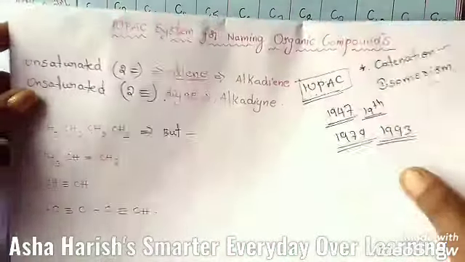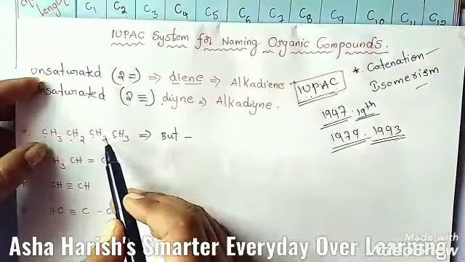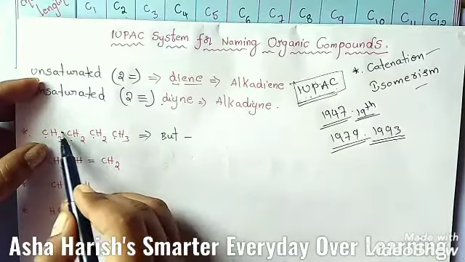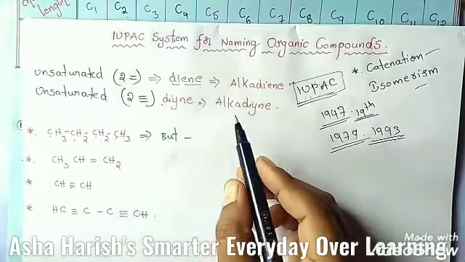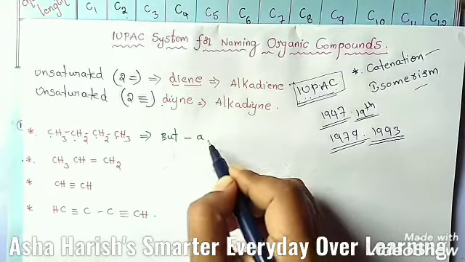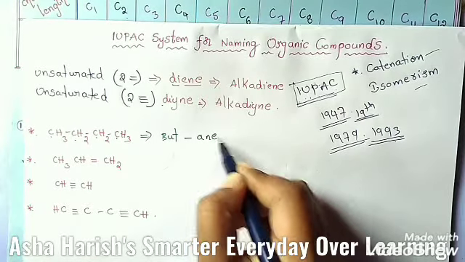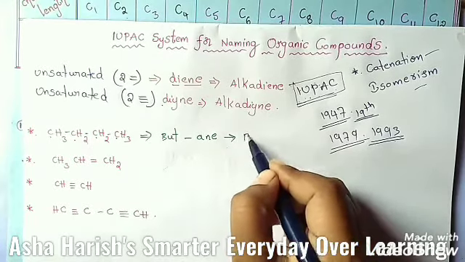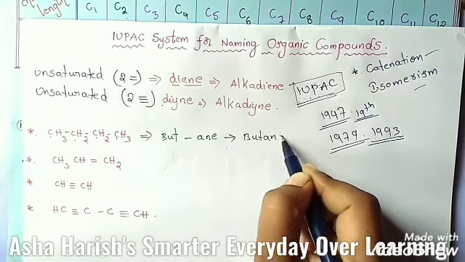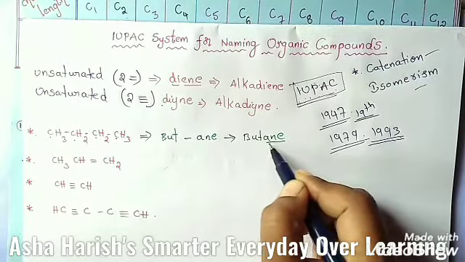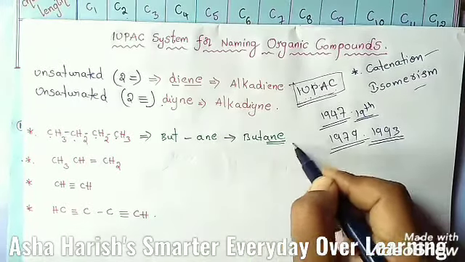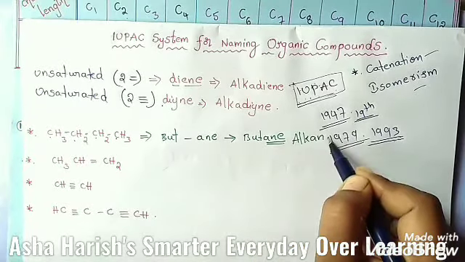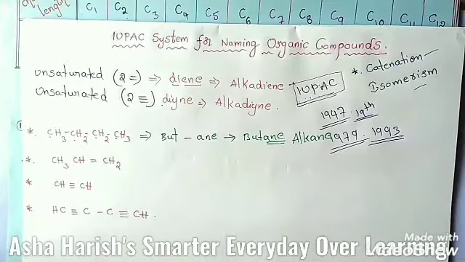Let's see here, only single bonds are located here. Then the primary suffix should be ane, right? Then the IUPAC name for this is butane. Ane is the suffix here, that is the alkane group. Alkane, need to identify like this.